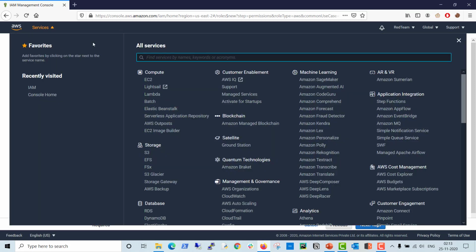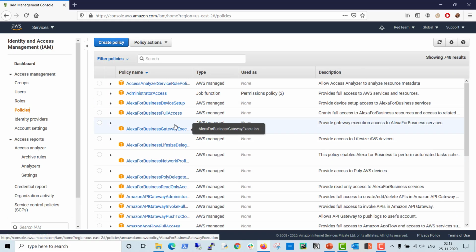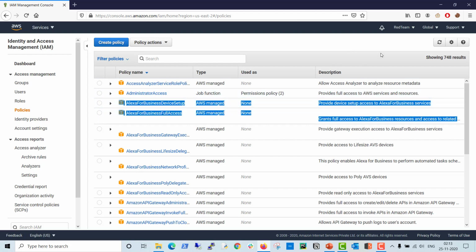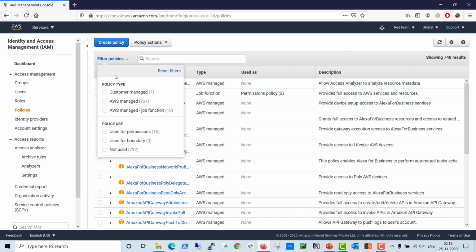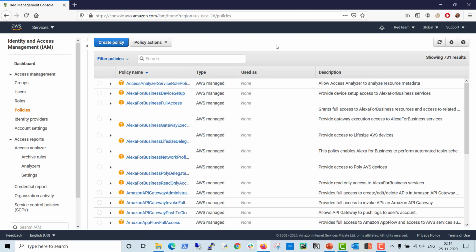Going back, I'm clicking on this policy tab, and you can see all the policies listed here. These are the policies which are there in AWS. So I can filter; I'm only looking at the AWS managed policies. We will discuss managed policy: what is managed policy, what is inline policy, and what is the difference. Managed policy is divided into AWS managed policy and customer managed policy.